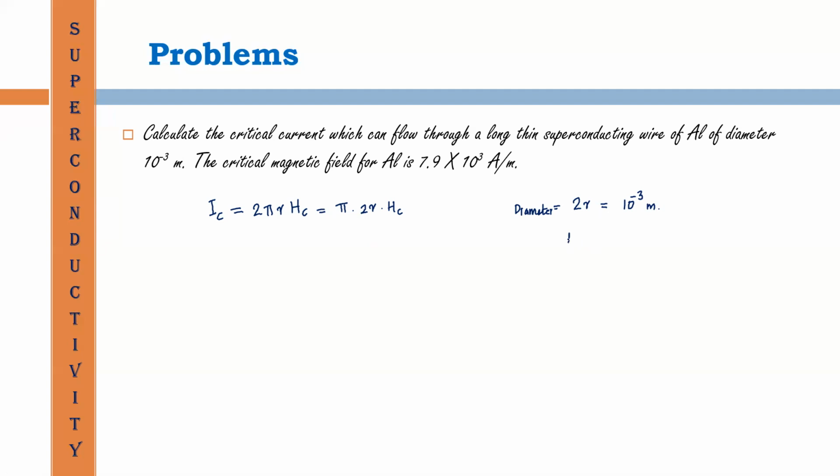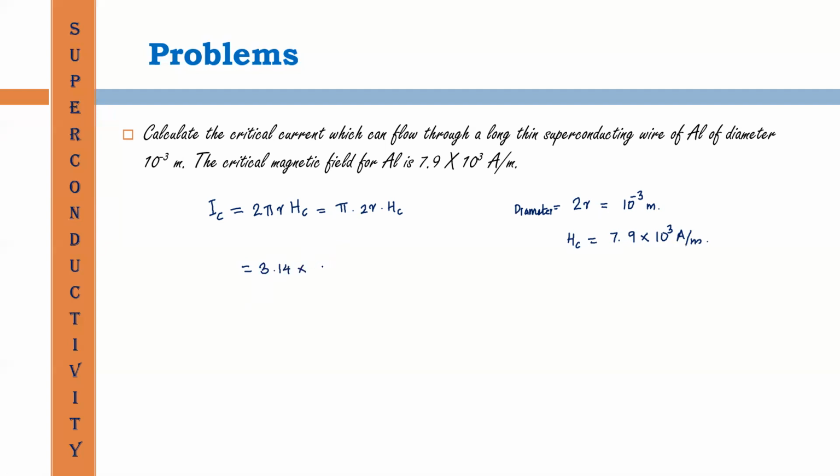And the value of Hc is also given: Hc is equal to 7.9 into 10 raised to 3 ampere per meter. Then we directly substitute the values.